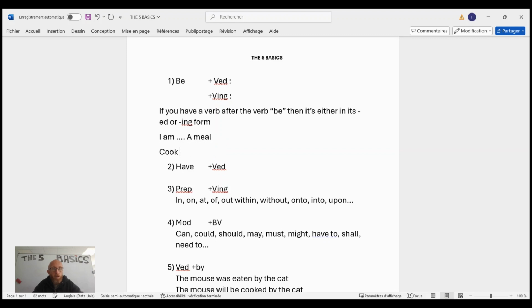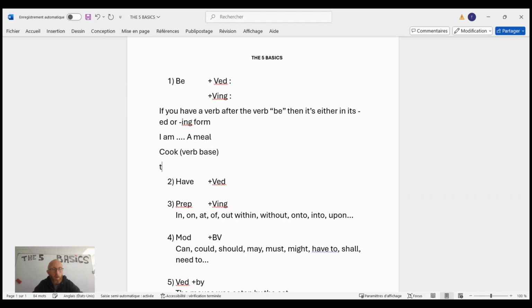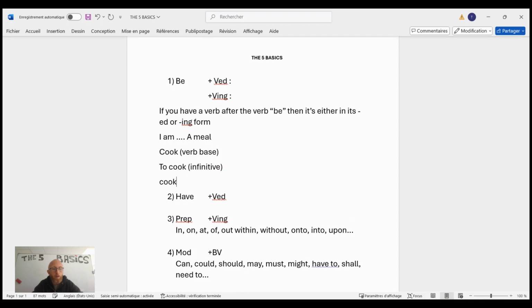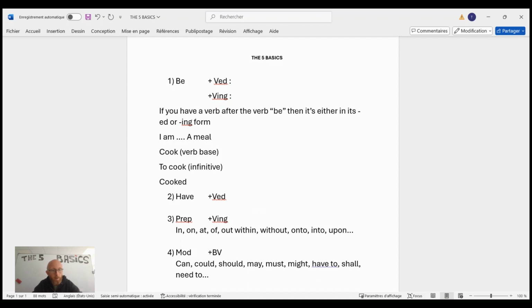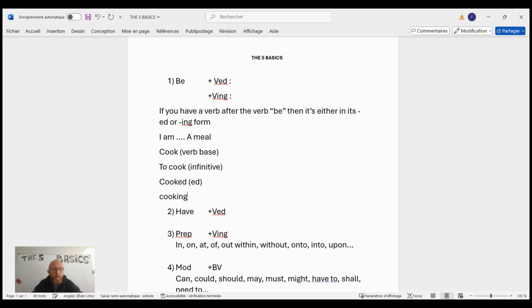You have cook, which is the verb base, to cook, which is the infinitive, cooked, which is the ed form, and then cooking, the ing form. You know that you can ignore those two, the base and the infinitive. Those two are not the right forms you should pick. So out of the 4, you can already delete 2 of them.